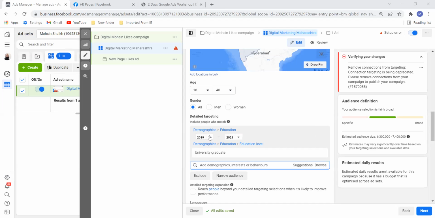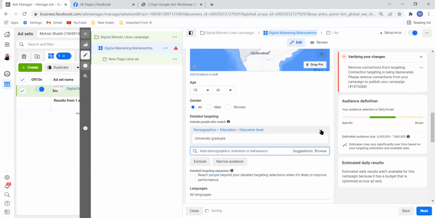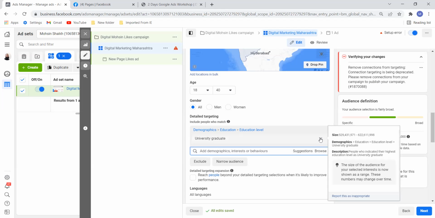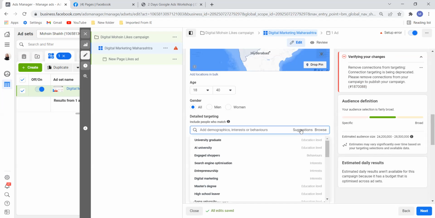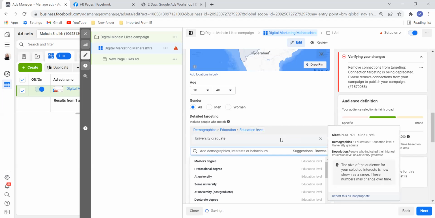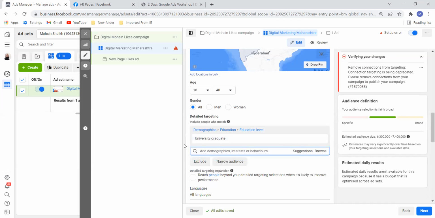If I go for graphic designers, suppose I add graphic designer with it. Yeah, we can do that. With this, university graduate and graphic designer. So we are narrowing that. Here we have an option of narrow audience, which I'm going to take later. But now you asked the question, so I will go into this. If I don't put narrow audience and put them only like this, what will happen?